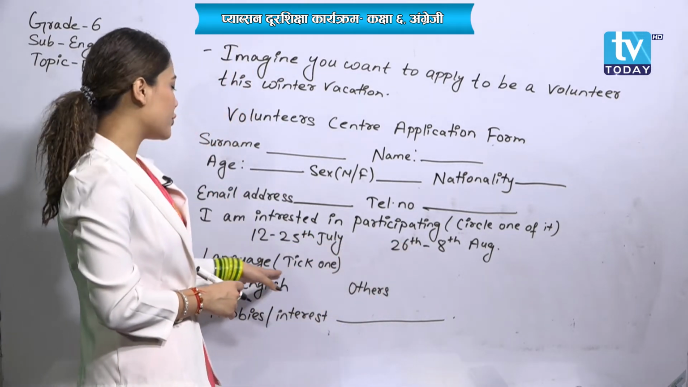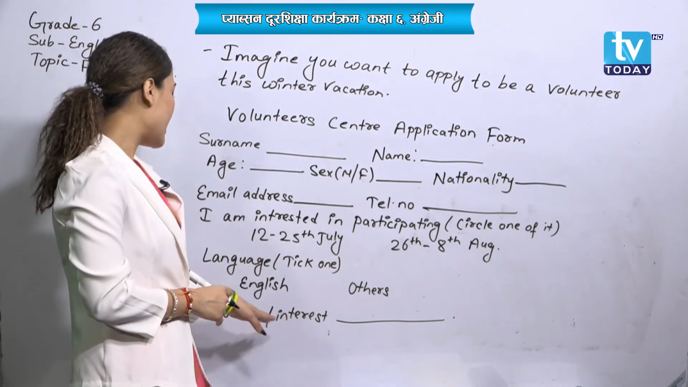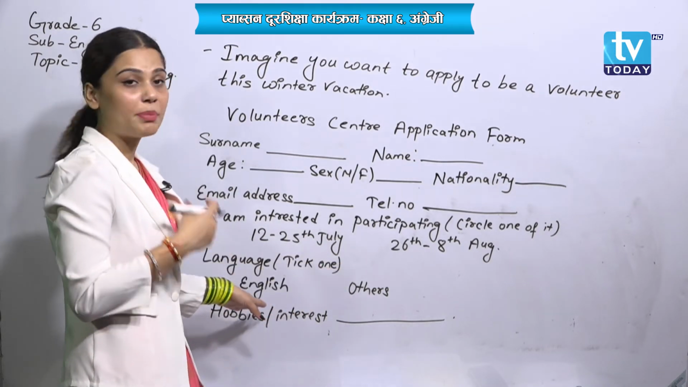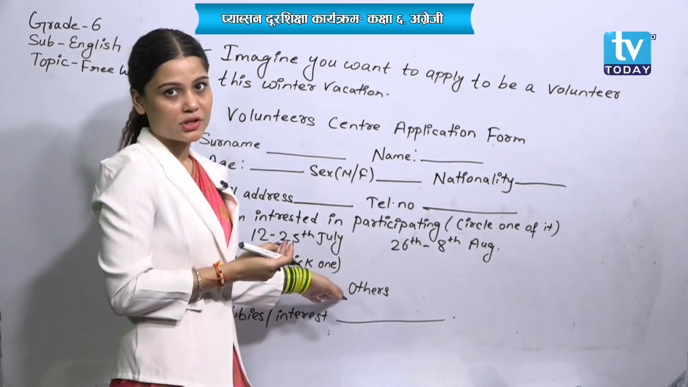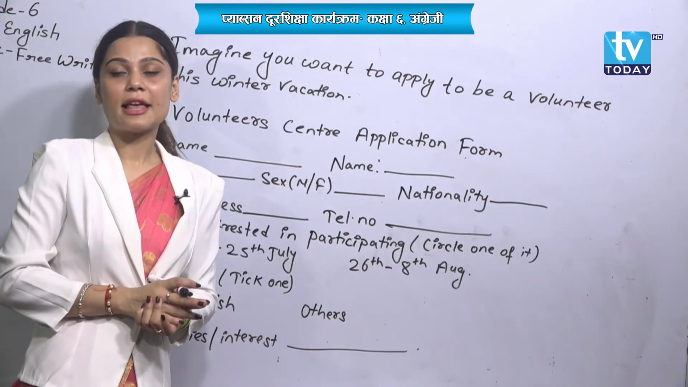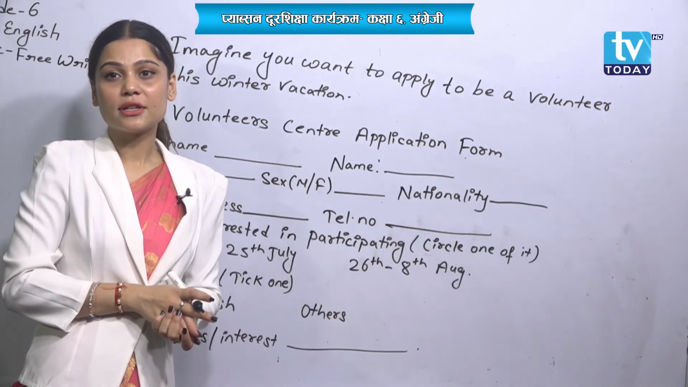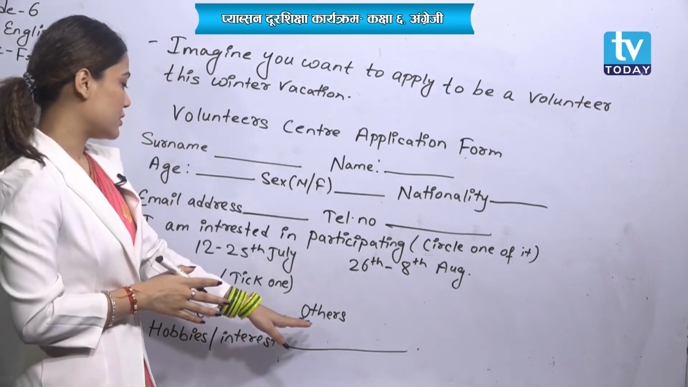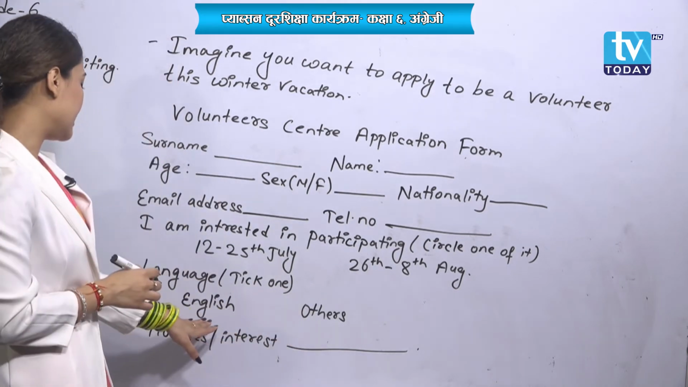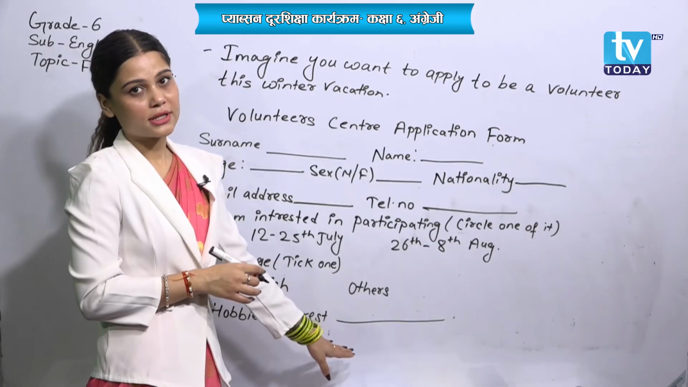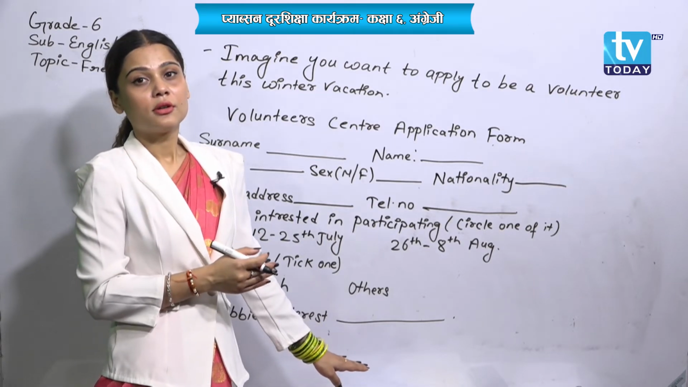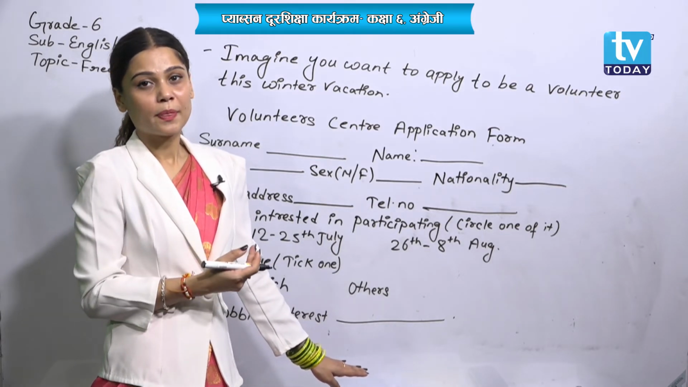Next one, language, you need to tick one. You are writing in English, you speak in English or in other language, because there are varieties of language, yes or no? There are Newari language, Tamang language, Nepali language. You can tick in others, otherwise you can tick in English. And hobbies or interest. What is your hobby? What you are interested in. You need to write it.